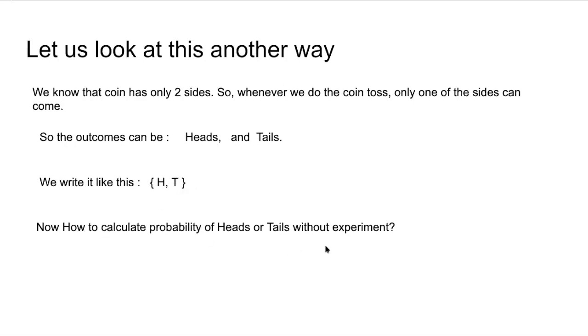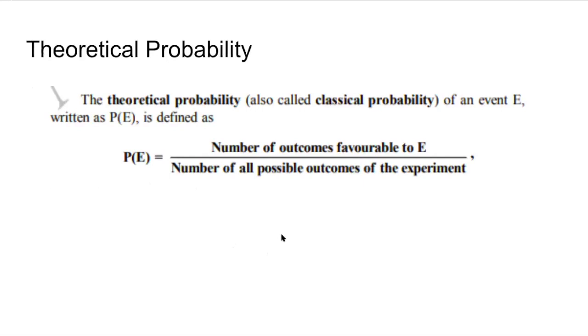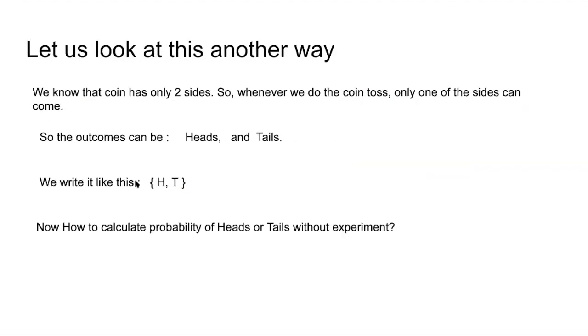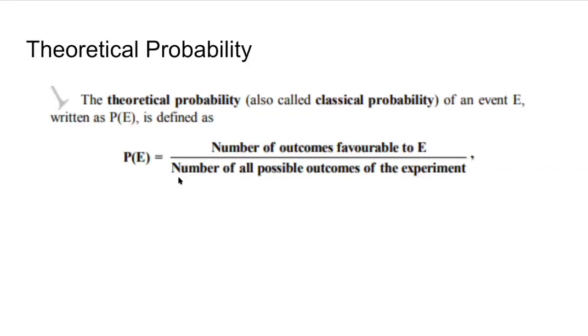Now, how to calculate the probability of heads or tails without an experiment? This is where theoretical probability comes in. What is theoretical probability? The theoretical probability of an event E is defined as the number of outcomes favorable to E divided by the number of possible outcomes of the experiment. We will look at several examples to show this. Here, E is getting heads.